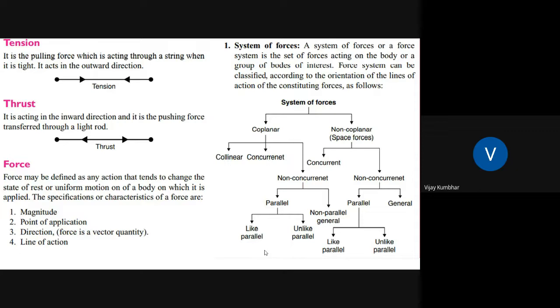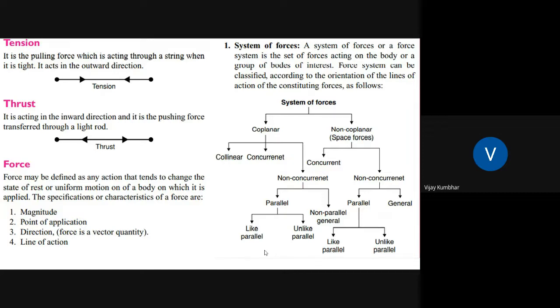Again, you can see this is a force. What exactly is force? As you might have studied, force may be defined as any action which tends to change the state of rest or uniform motion of the body when it is applied. A force has magnitude, point of application, direction as well as line of action.